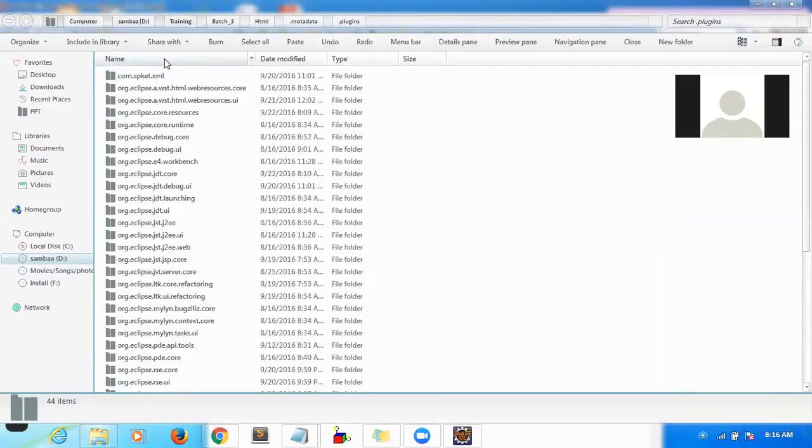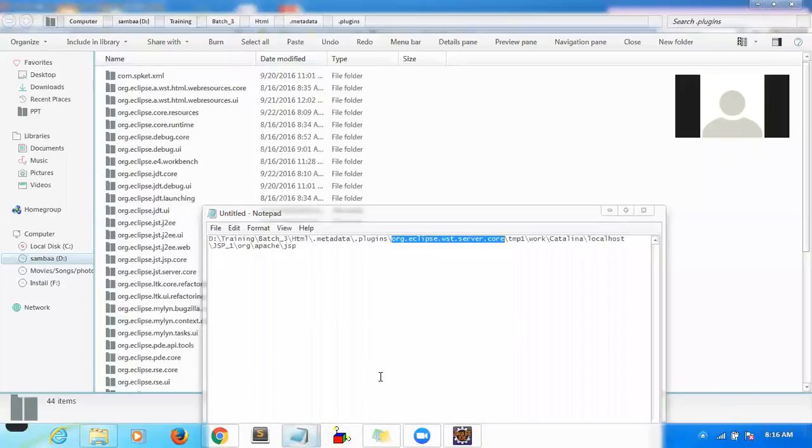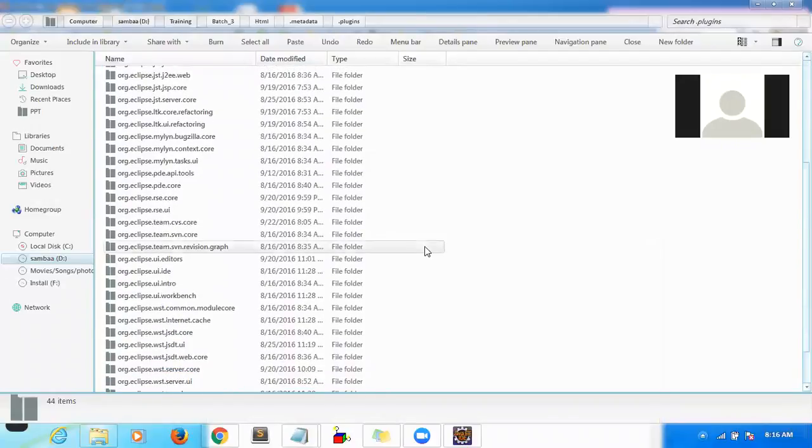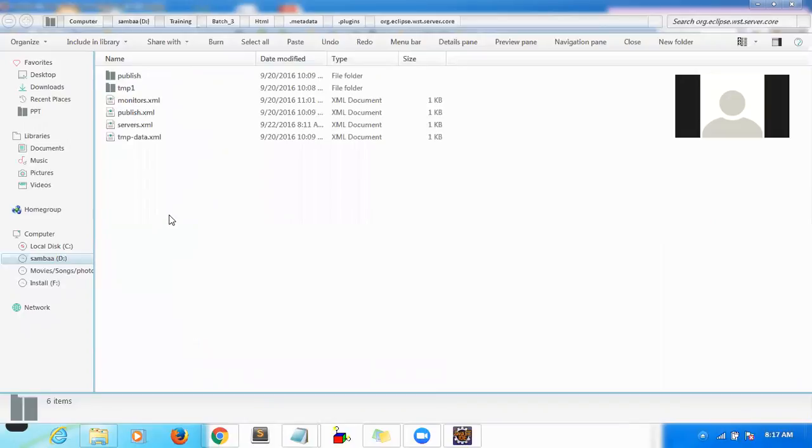Inside that, org.eclipse.wst. So this is the one basically. This location you have to remember. The main location is this one: metadata, plugins,